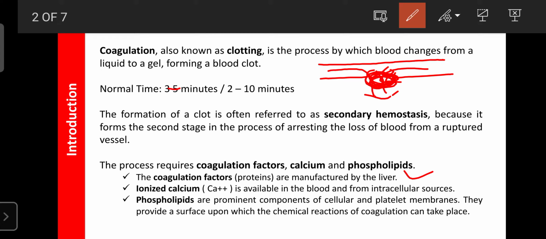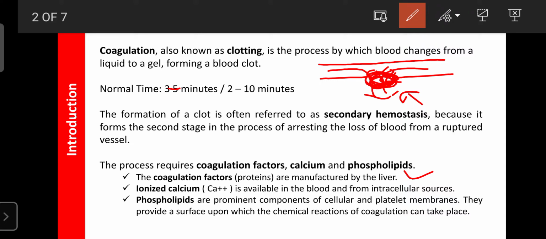This semi-solid like substance is helpful for the formation of new tissue, because when an organ is ruptured, coagulation occurs there. So that coagulation is helpful for the formation of new tissues at the site of injury. That's why the blood coagulation process is required for wound healing, tissue repair, or the formation of new tissue at the site of injury.